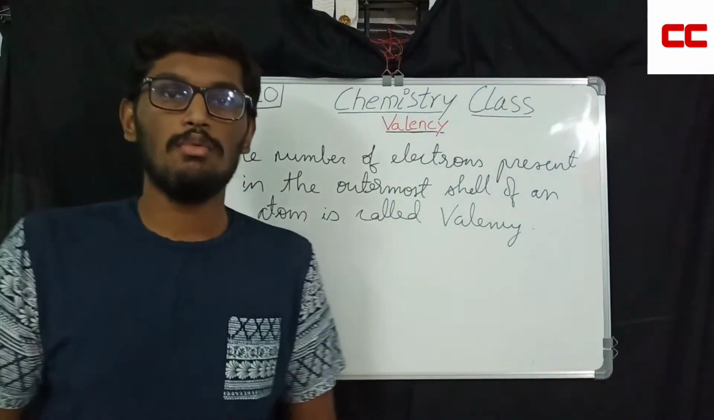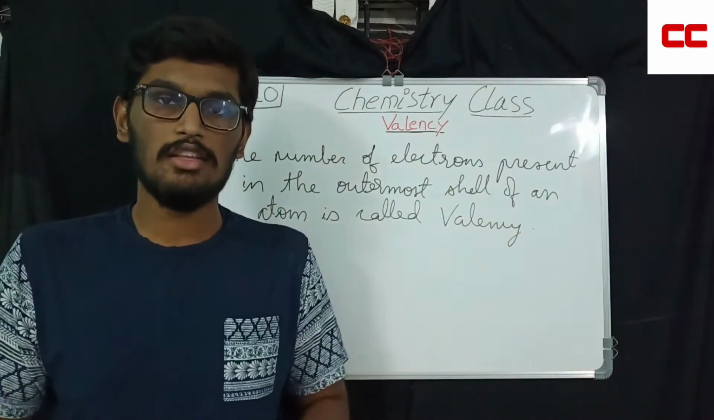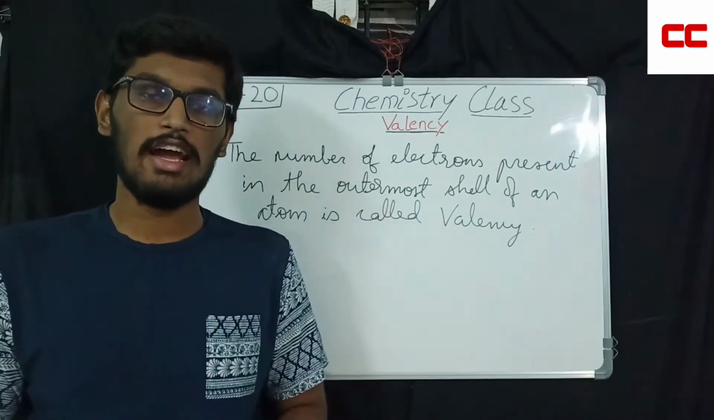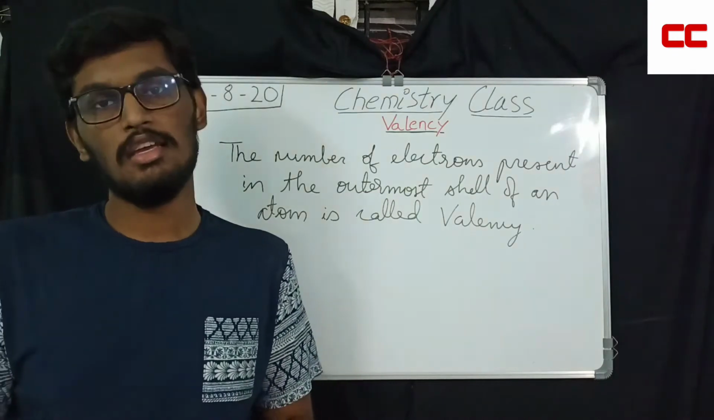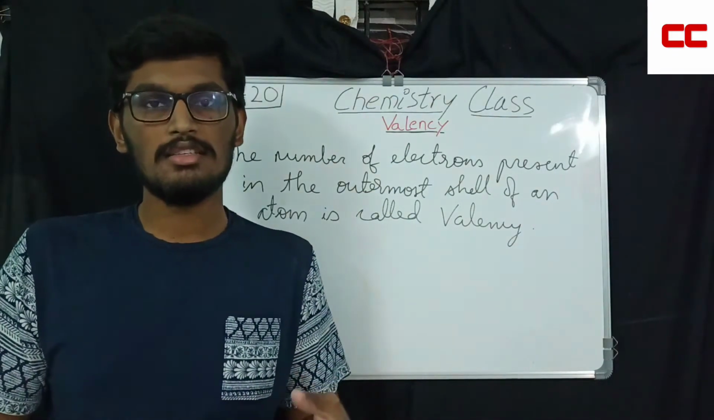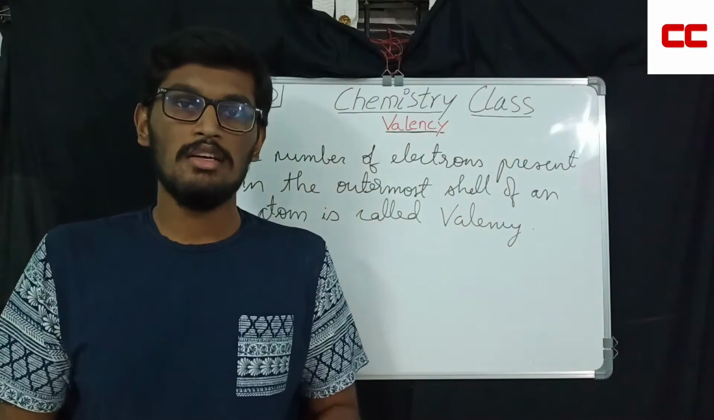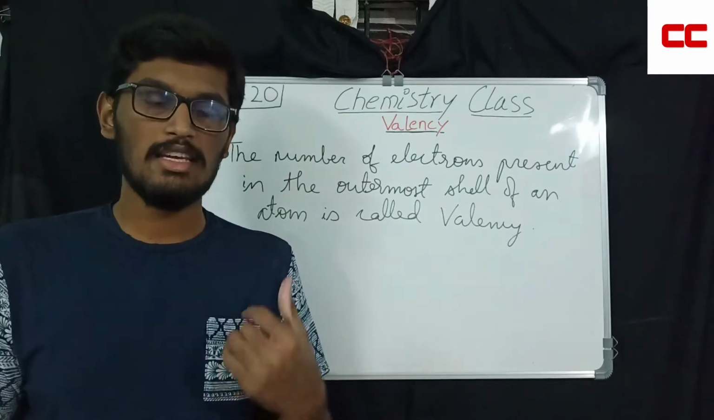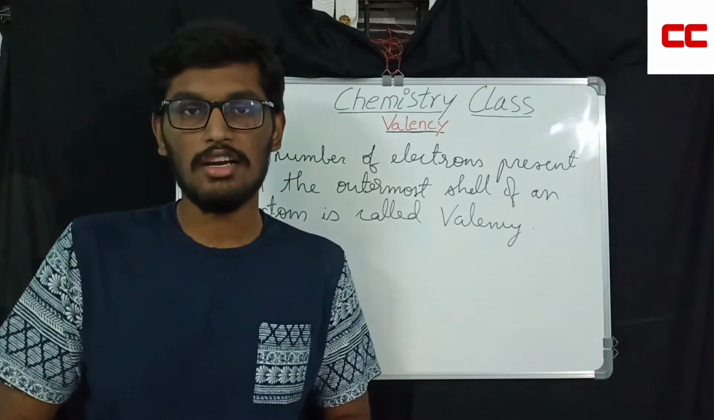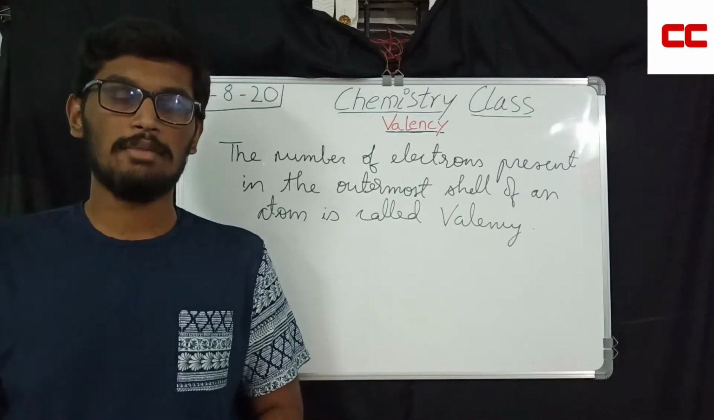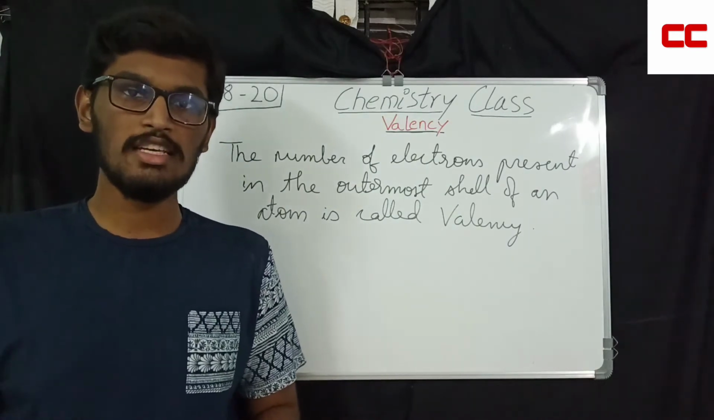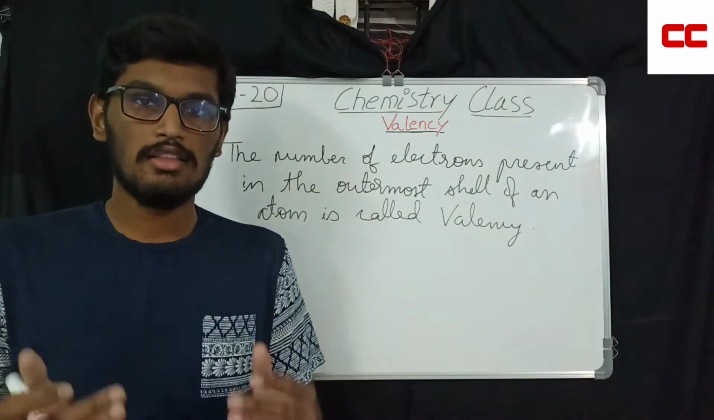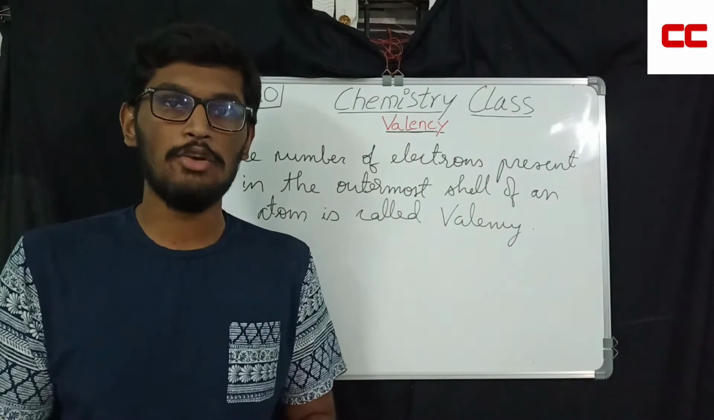That means, what do we say when we hear the word valency? That means the number of electrons present in the outermost shell of an atom. How many electrons are there in the outermost shell of an atom? That much is its valency. You may be thinking like that, but whether it is completely true or not, we'll be seeing in the next examples. We can also call it the combining capacity of an atom. What is combining capacity? Combining capacity is the capacity of the atom to combine with another element to achieve the octet.